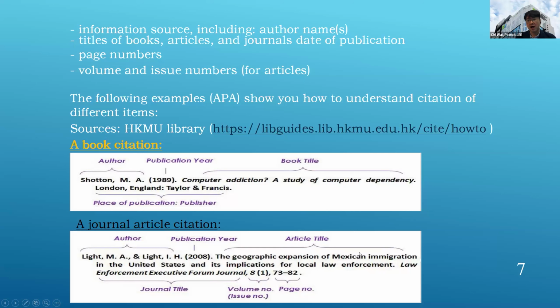So the name of the article here is Geographic Expansion of Mexican Immigration in the United States, blah, blah, blah. Now up to here, the name of the article actually doesn't need to be in italic, right? But the name of the journal, called Law Enforcement Executive Forum Journal, is in italic. Now then you can see 8 is called volume, as I said, volume 1, volume 2, volume 3. Then inside the bracket, we have the 1, for example, issue 1.